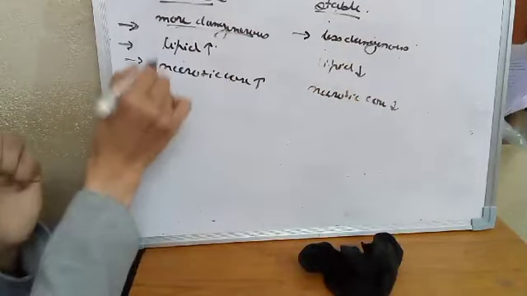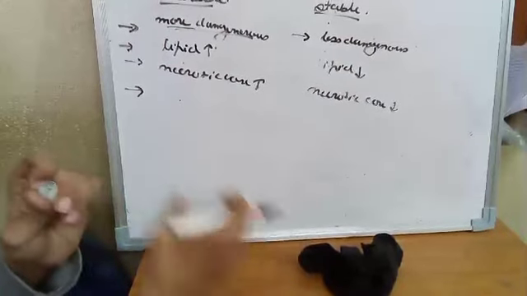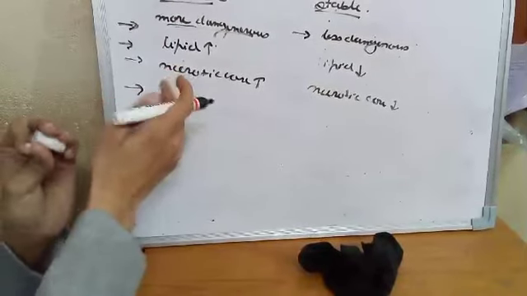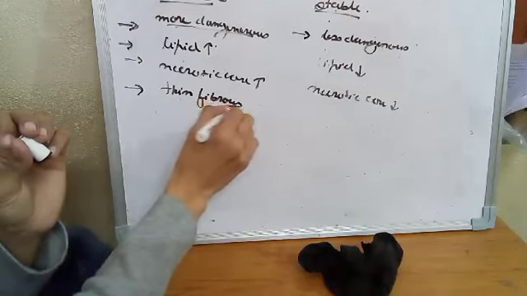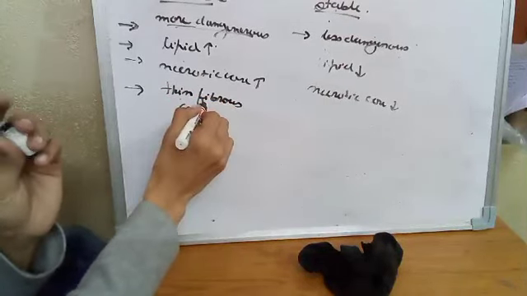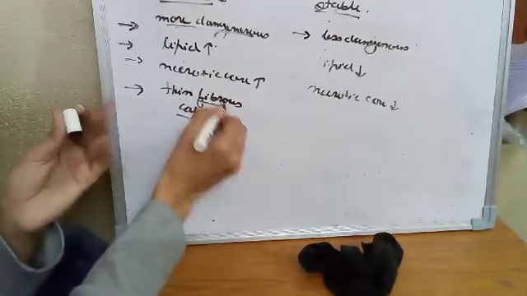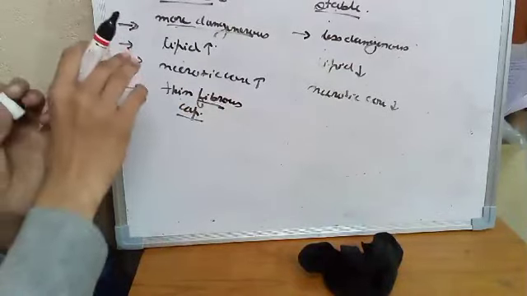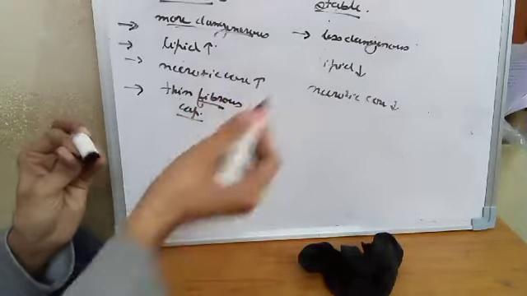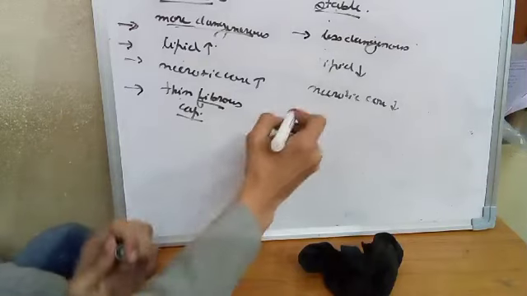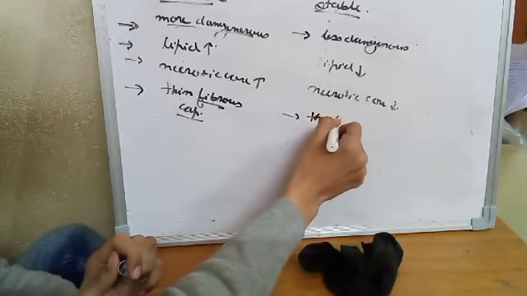And you should tell which one will have a thick fibrous cap. The one that is more vulnerable, more dangerous, should have a thin fibrous cap. The number of fibers should be less and the number of lipids should be more. That's how the plaque becomes dangerous. The fibers will be less, so it can easily move in the blood vessel. It will not adhere to that, and it can easily rupture. If there is a thin fibrous cap, the plaque can easily rupture and move to a distant site. Here there is a thick fibrous cap.